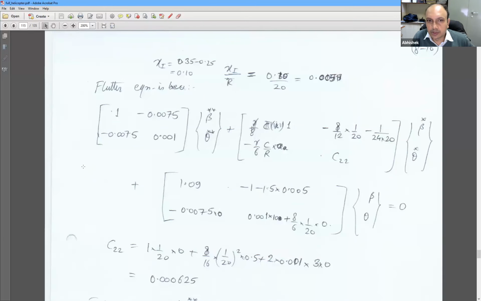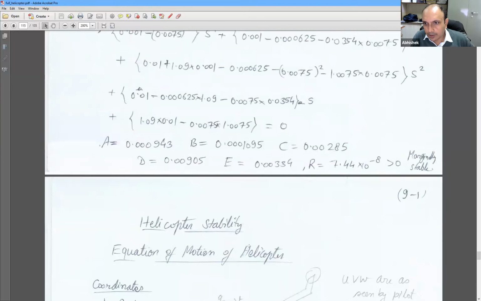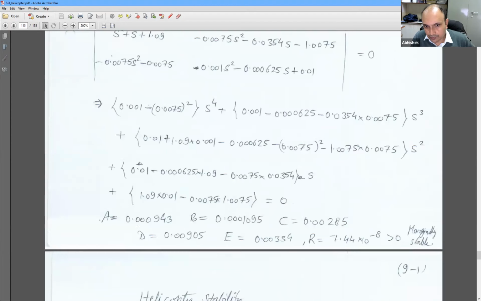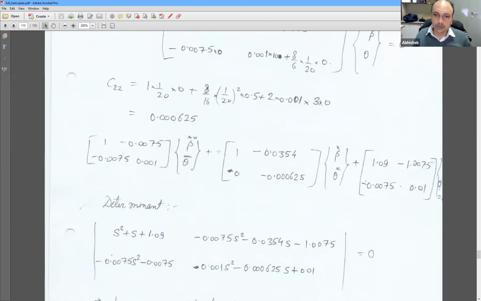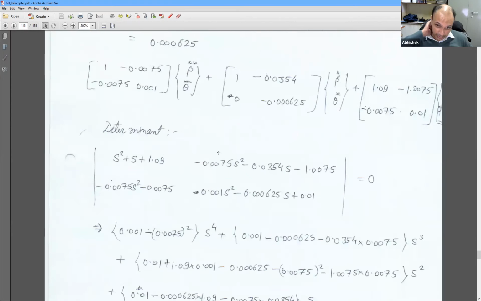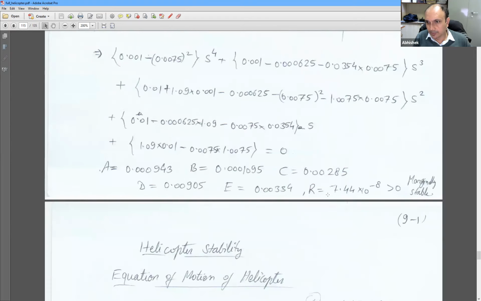We put all the things in the expression, get the determinant and solve it. This is slightly tedious. You put everything back into all the expressions, do all the calculations, get the whole determinant, and finally you get A, B, C, D, E, and check the value of the route stability factor R. That comes out to be slightly greater than 0. It's a very small number, but still greater than 0. So we can say it is marginally stable. It is not unstable, but it is marginally stable if we made those changes.